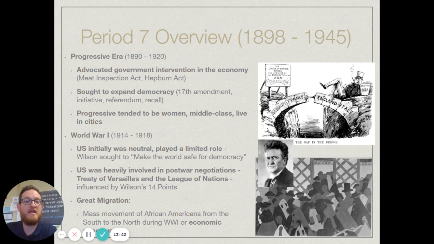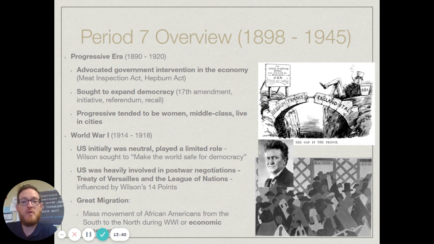We get involved, and it really marks a turning point in world history, where you see the power of the U.S. government, or the U.S., once we get into this war, and how we tip the scales in favor of the Allied powers, and the Allies end up winning it.